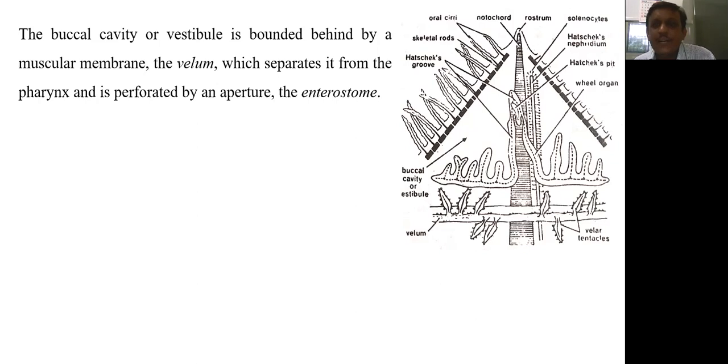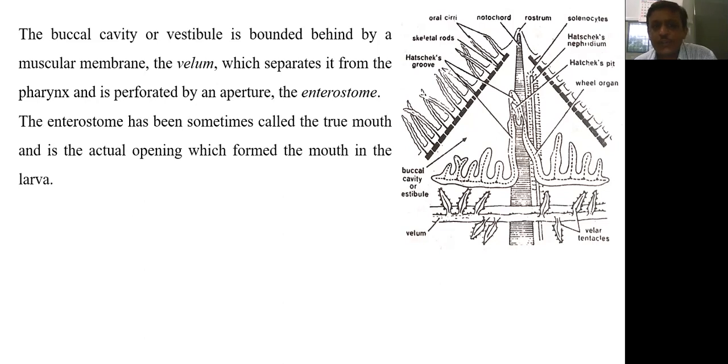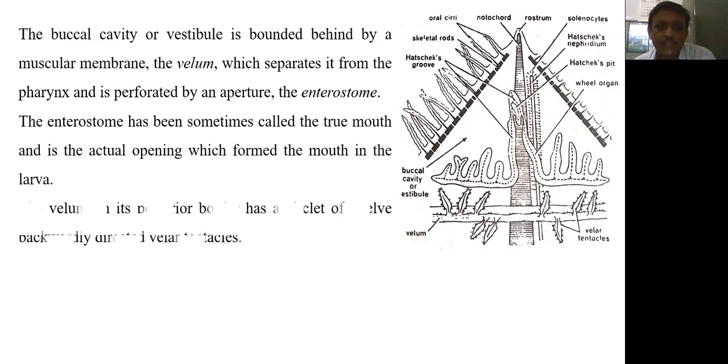and the enterostome is a cavity just like in our buccal cavity. When we open our mouth, our buccal cavity then leads into the pharynx. When we open the mouth, internally it has an opening. Likewise in this case also, the buccal cavity communicates with the pharynx with an opening called the enterostome, and this opening is present on the velum. The enterostome is sometimes called the true mouth, and it is the actual opening which forms the mouth in the larva.